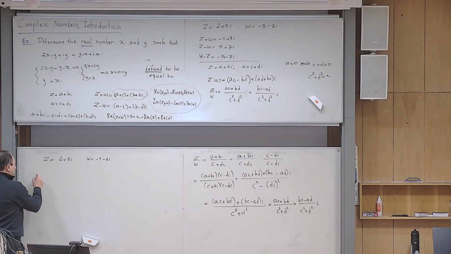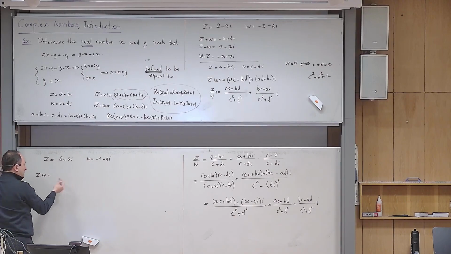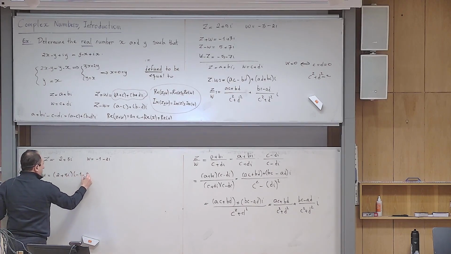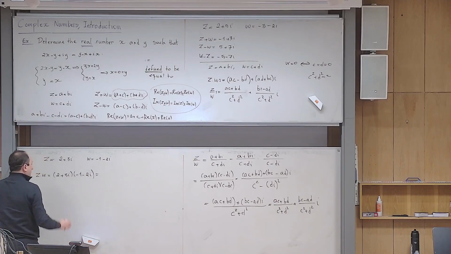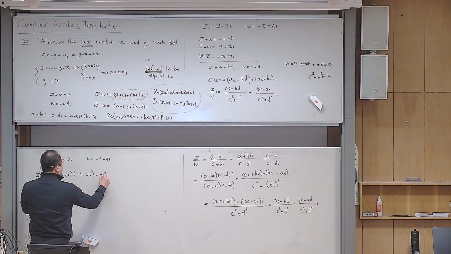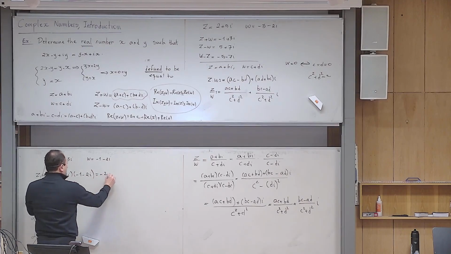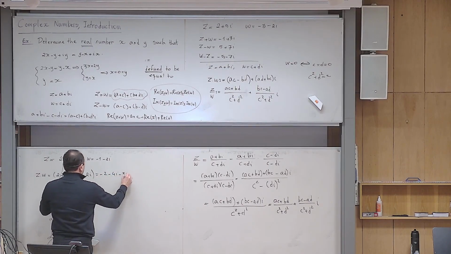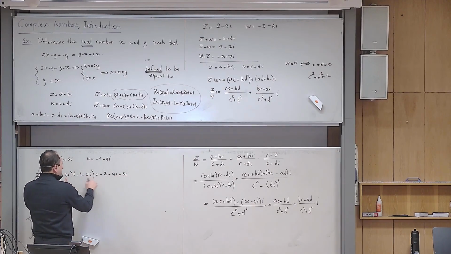If I ask you to multiply z by w, you cannot memorize the formulas. They are not in the formula sheet, so you need to learn these tricks. You just multiply them. Multiplication is simple. So you write 2 plus 3i, you multiply it by minus 1 minus 2i. So what happens? 2 times minus 1 is minus 2, 2 times minus 2i is minus 4i, and then 3i times minus 1 is minus 3i, and then this becomes minus 6i squared.